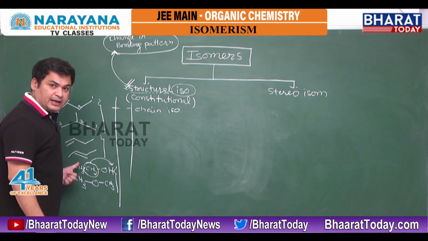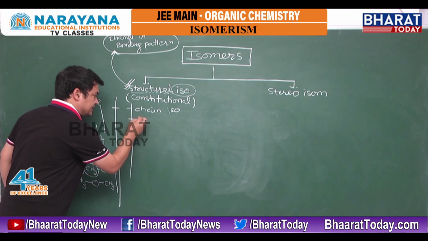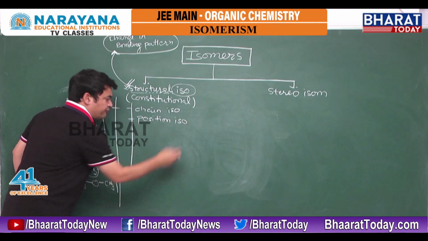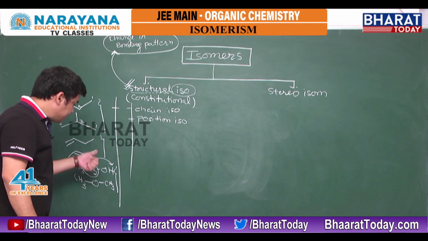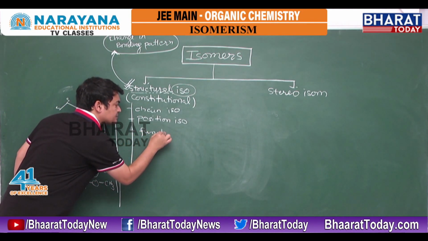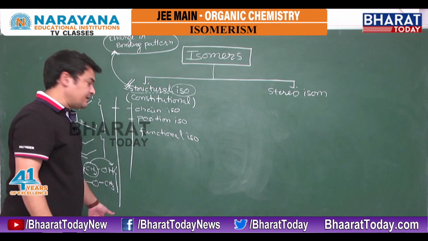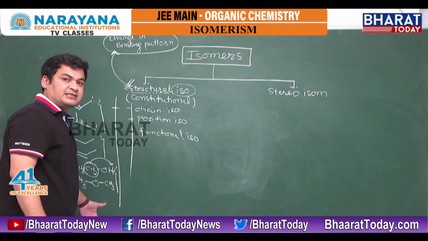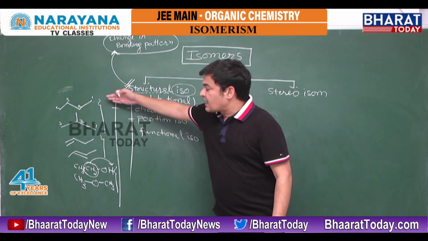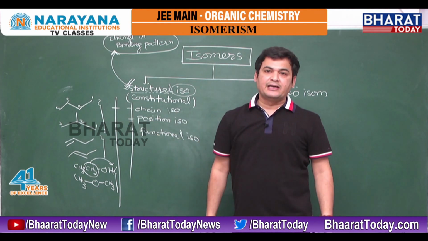By changing the bonding pattern, if the chain remains the same but the position of the double bond has been changed, they are called position isomers. If by changing the bonding pattern our functional group has been changed, they are called functional isomers. The meaning is that when we change the bonding pattern, we get a different structure. By changing the bonding pattern, what kind of property is changing will decide the subname of that isomerism.